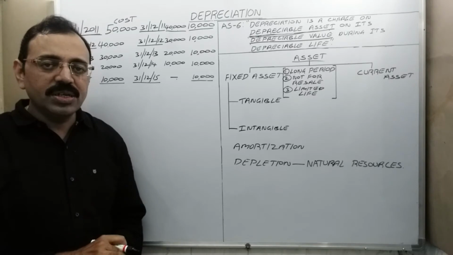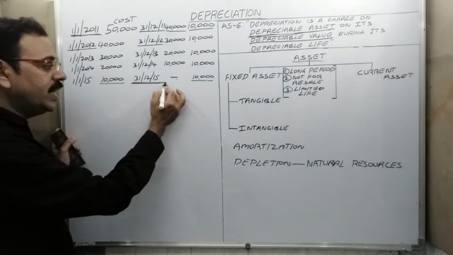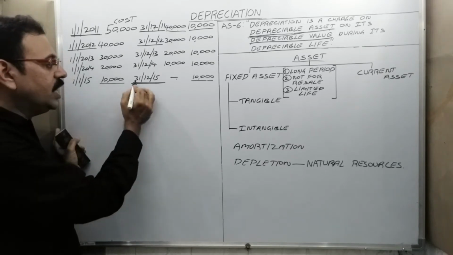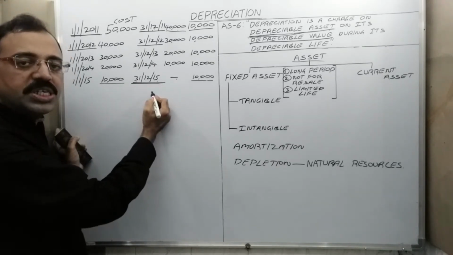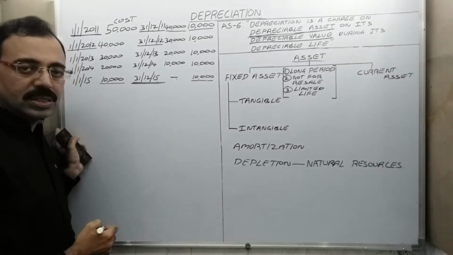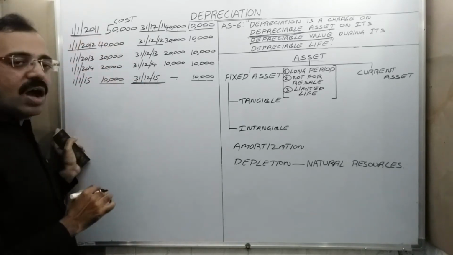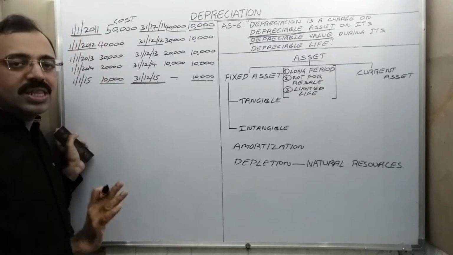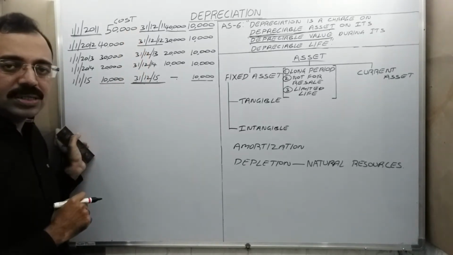We may sell the machine when it is totally damaged. On 31st December 2015, since we cannot use that machine in our organization, we may sell it on a scrap basis. But while buying the machine, our intention is not to sell it. We want to use it in our business.